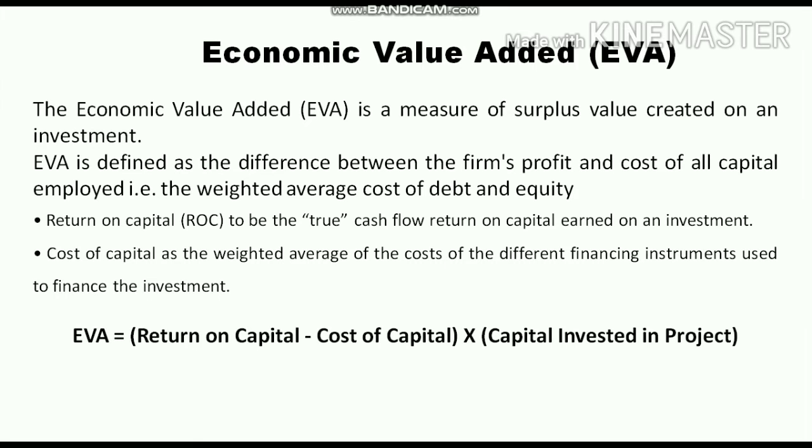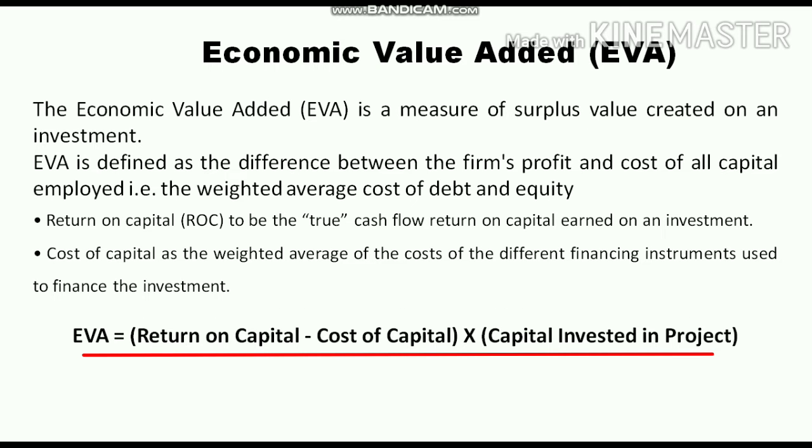So now we will try to understand what is economic value added. EVA is basically defined as the difference between the firm's profit and the cost of all capital employed, that is the weighted average cost of capital. This measure is not directly given in the income statement, so we can derive this value by the formula: return on capital minus cost of capital, multiplied by capital investment in the project.